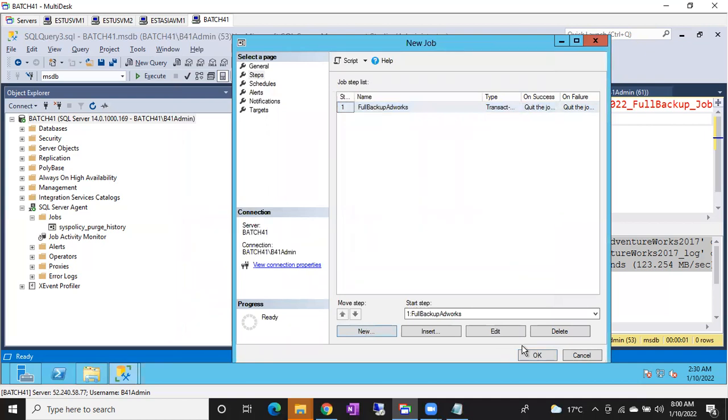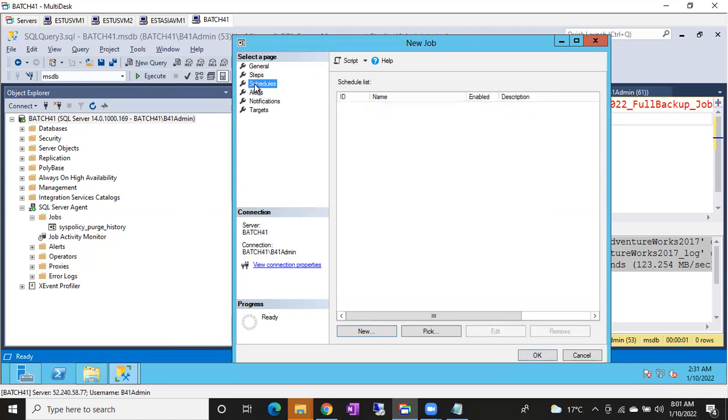Once my steps are added, only on the whole job do you have a chance to schedule. You cannot schedule each step, sir. If you have 10 steps, you cannot schedule each step at different intervals. The whole 10 steps you can schedule at only one time. Go to the schedules option.